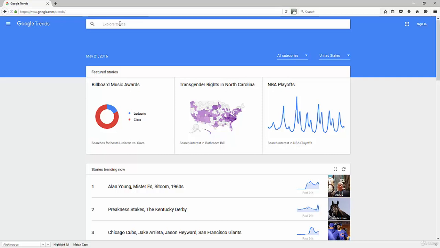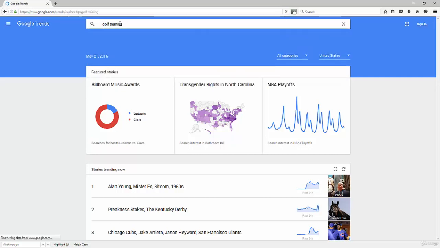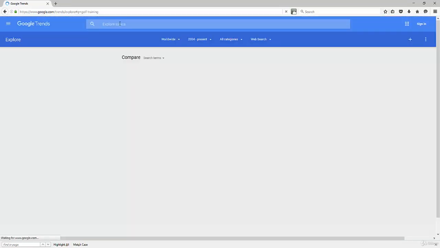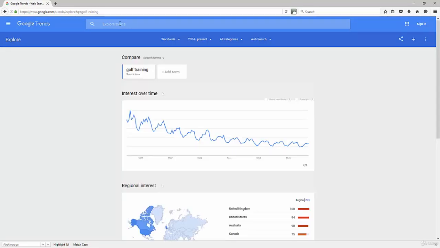let's type in a niche related phrase. So let's say the phrase golf training that we already were covering. So let's say golf training here and pretending we're in the golf niche, right? So golf training, and it's going to do its thing. It's going to bring up the results here and show us a chart, which we've already seen from the previous video. Now here's where it gets really powerful.